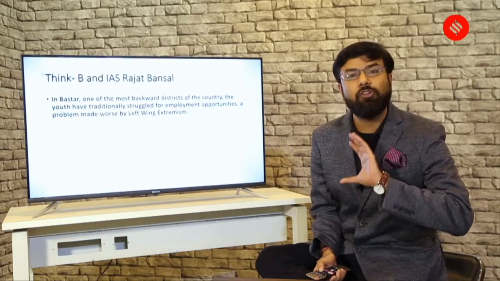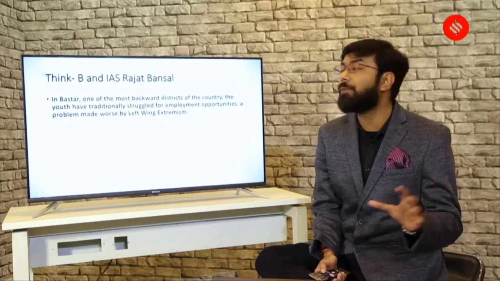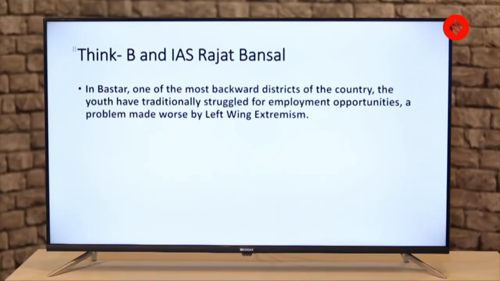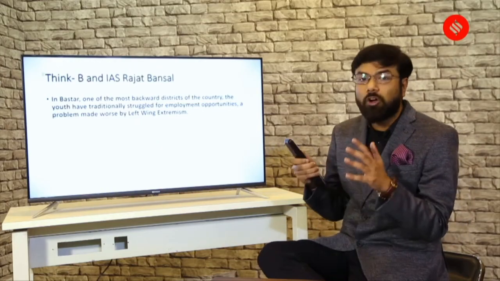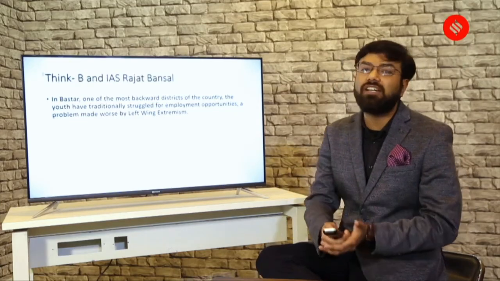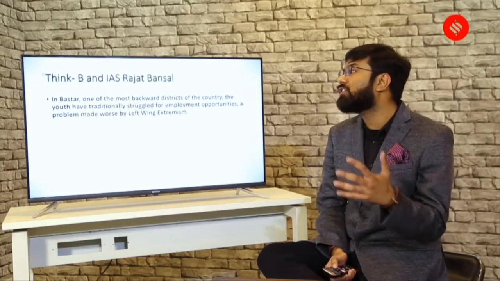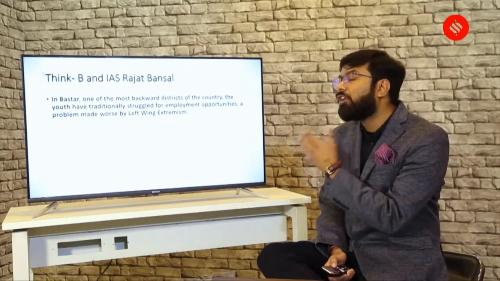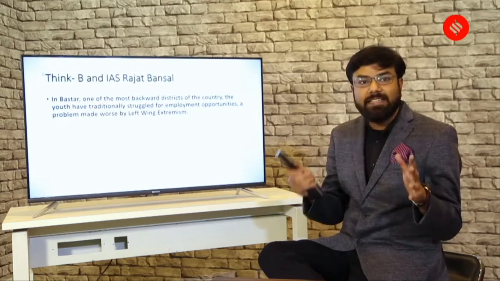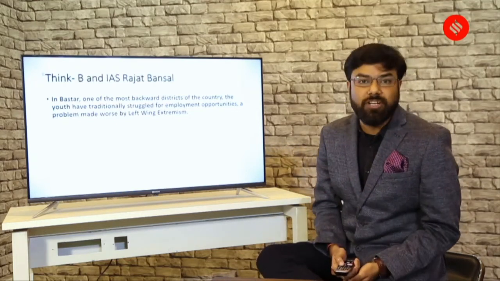So just giving you a brief of what this award was for. Think Be and IAS Rajat Bansal, we're going to talk about it a little bit. The district of Bastar is one of the most backward districts of the country, also because it is affected by left-wing extremism. The youth of this district have traditionally struggled for employment opportunities, and that is majorly because of the problem of the LWE, or left-wing extremism, in this backward district of Bastar.